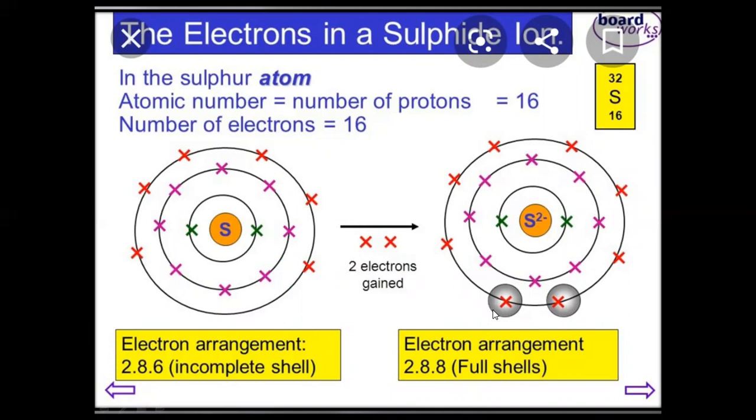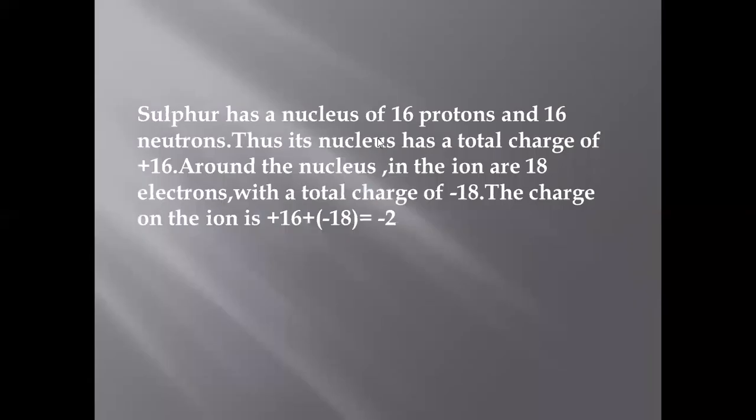Charges on sulfur. Sulfur has 16 protons and 16 neutrons. Due to 16 protons, it has 16 positive charges. And around the nucleus in the ion, it has 18 electrons. 16 electrons were present before, and 2 were added after gaining 2 electrons. Then electrons are now 18. So total negative charges are -18.